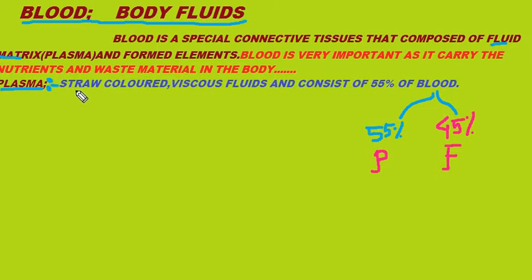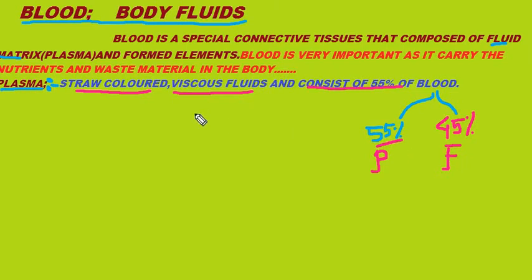What is the color of plasma? Plasma is a straw colored and viscous fluid, and plasma makes up 55% of blood. In our total blood, 55% is plasma and 45% is formed elements. We will discuss the formed elements after some time.